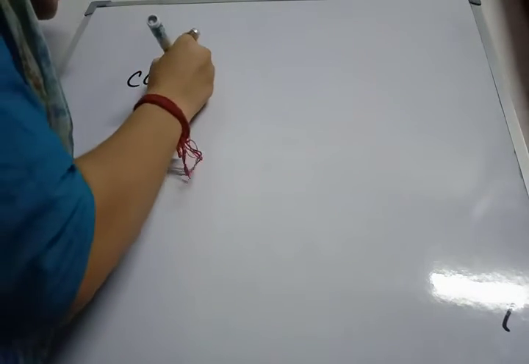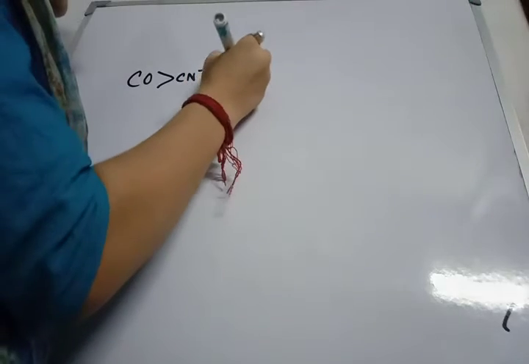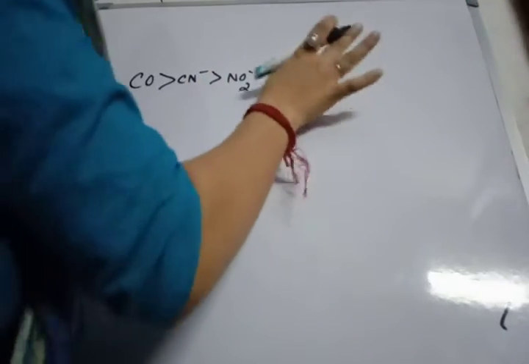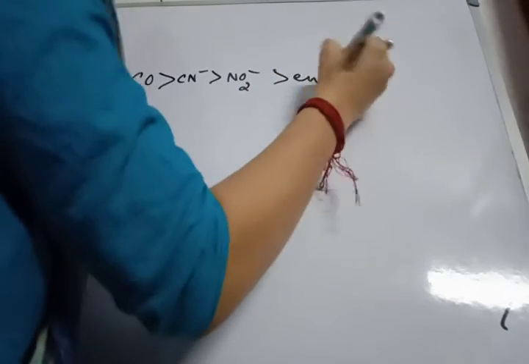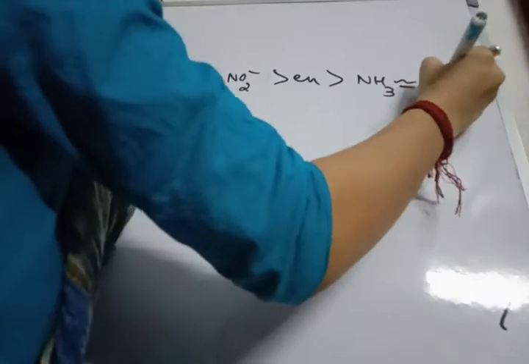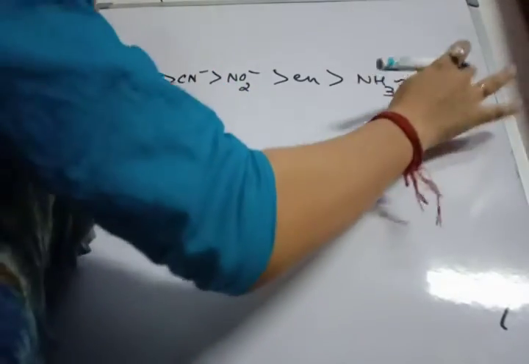It is given as CO, CN negative, NO2 negative, en, then amine and pyridine, which are of the same magnitude.